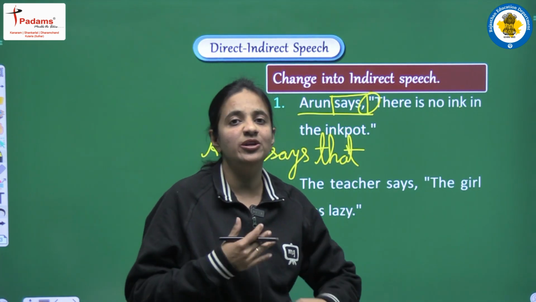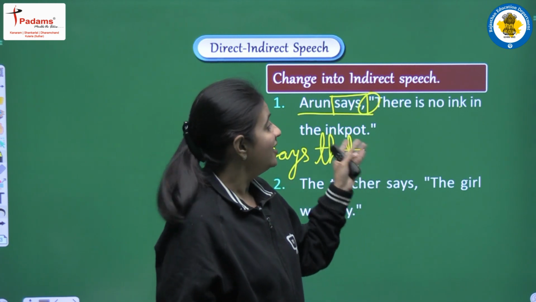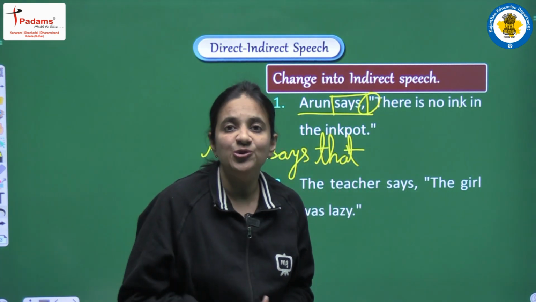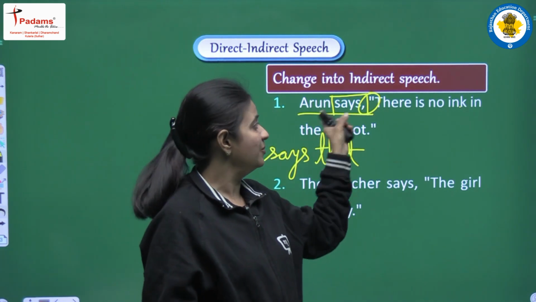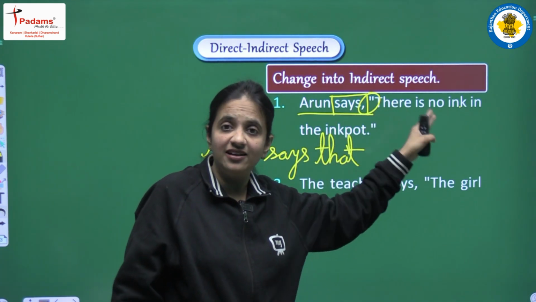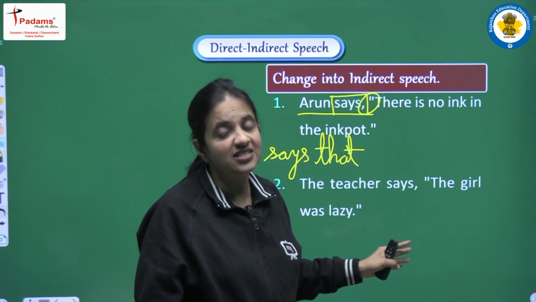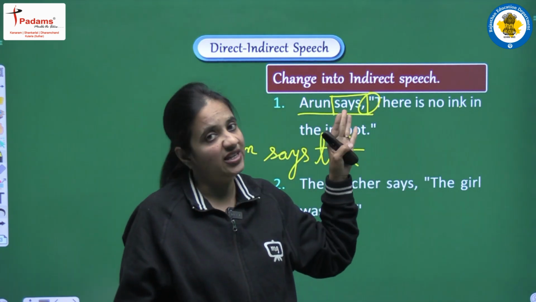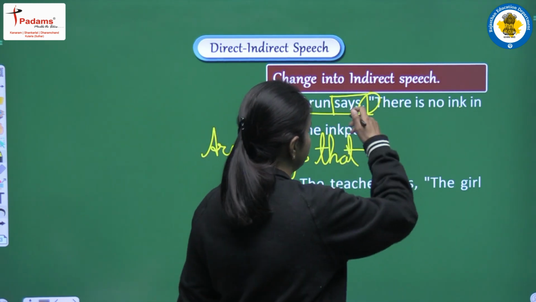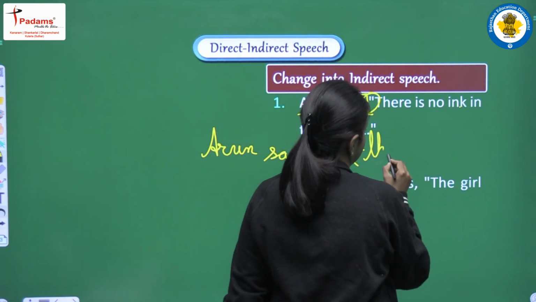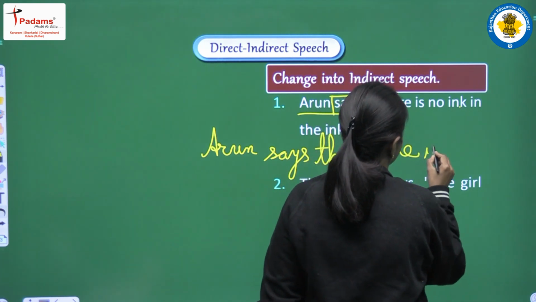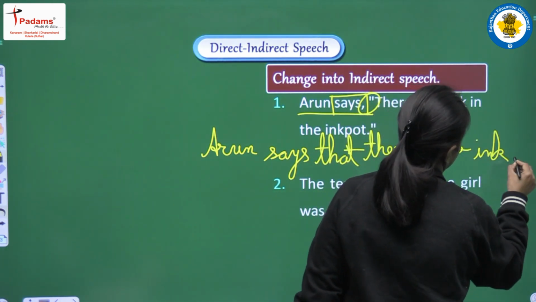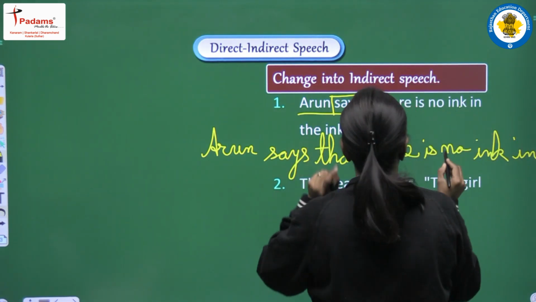So now we don't have to change any tense. And in this sentence we are having no pronoun. So we actually don't do any change, and we will write the reported speech exactly as it is, without doing any changes, because we don't have to change the tense and there is no pronoun given in the sentence. So we will continue with "that" after that. There is no ink in the ink pot.